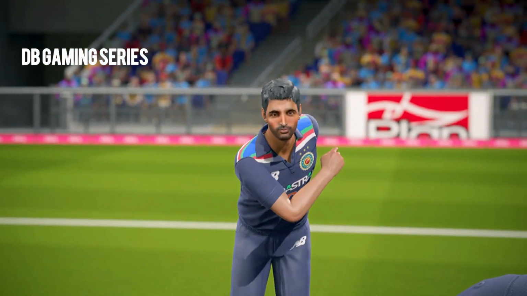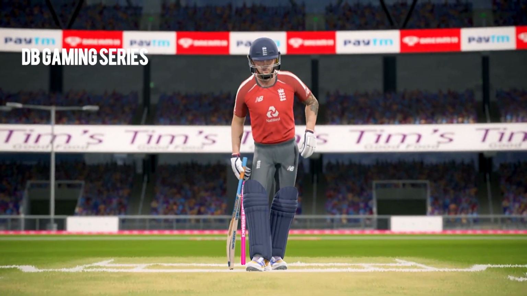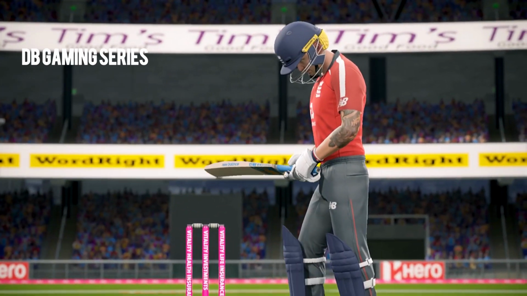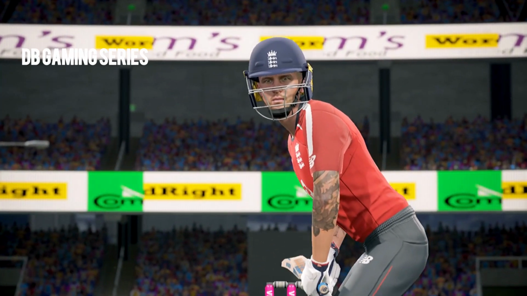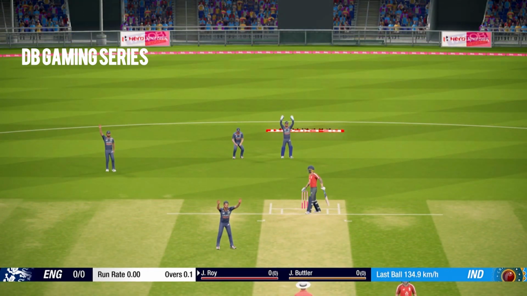We have Bhuvaneshwar Kumar starting the bowling lineup for India, who will be the opening bowler for India. And here we go for the first ball of the highlights. Jason Roy will take strike. And that snake and that's got him.